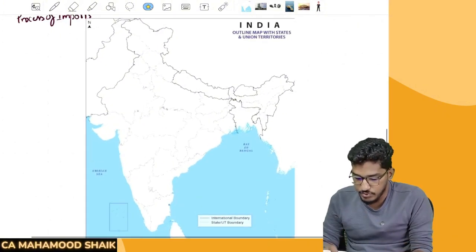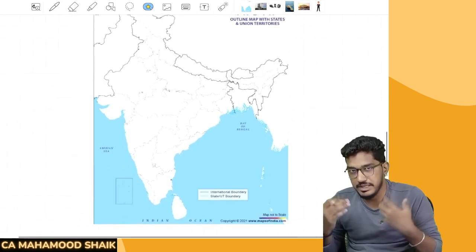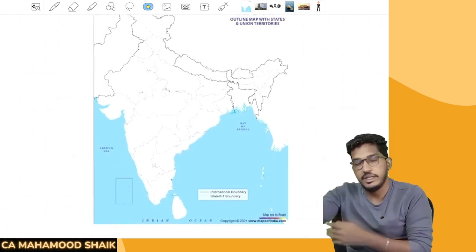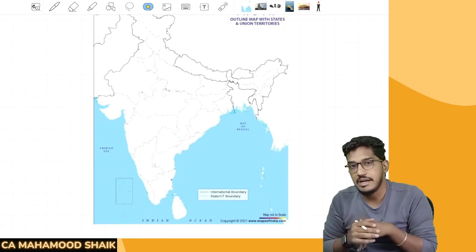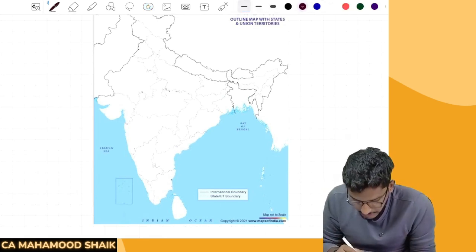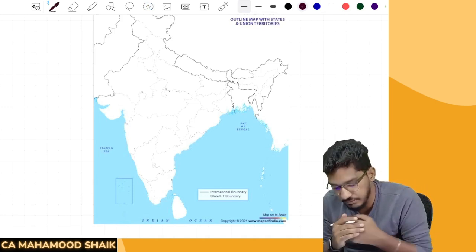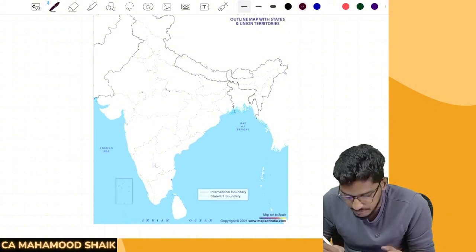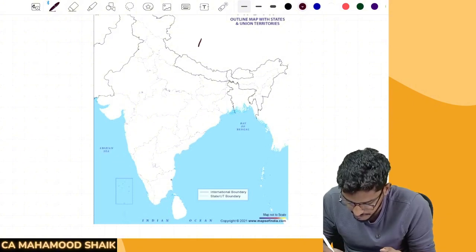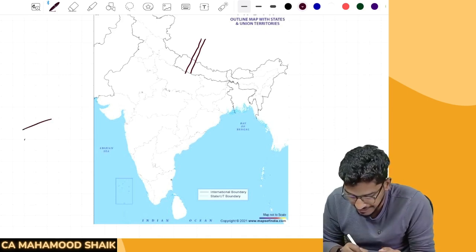Now, when I say imports, how can imports happen? Imports means if you are buying goods from a foreign country, from outside of India, and the goods are coming into India, that we call imports. Now, the goods can come from another country into India through multiple ways. Through land, it might come, say, for example, by way of a truck. Or the goods can come by way of air.